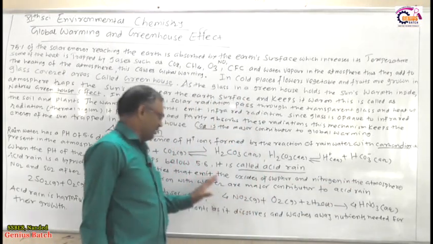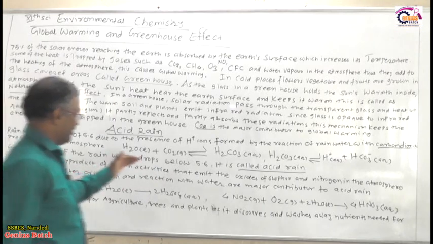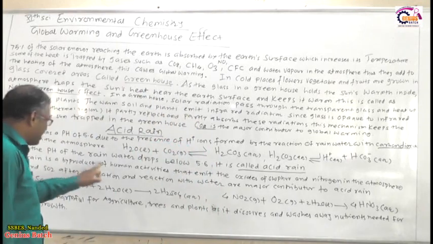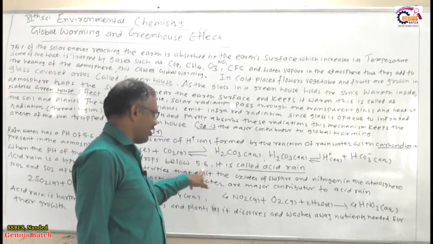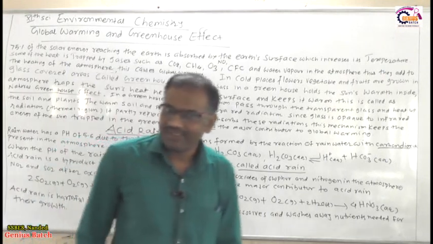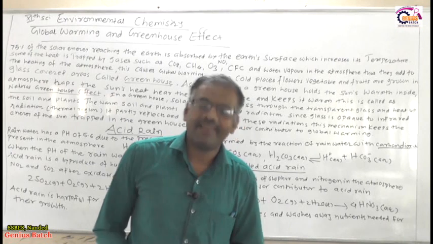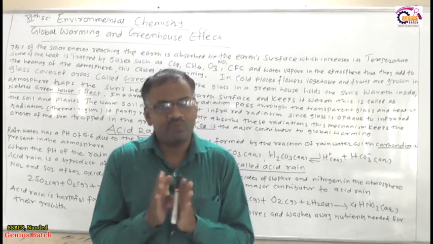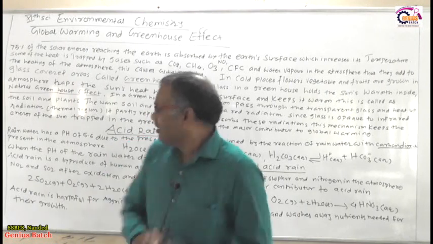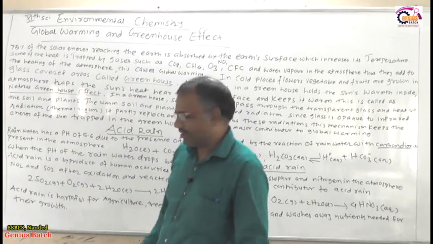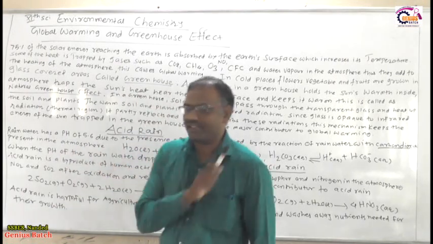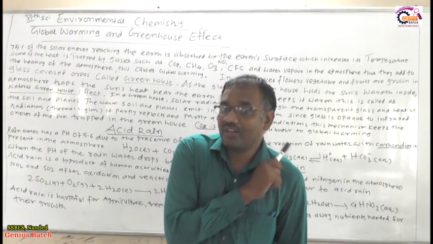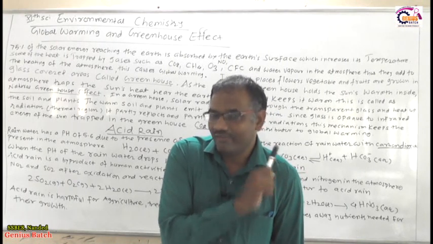So this reaction indicates that acid rain takes place. But what happens when the pH of the rainwater drops below 5.6? Then it is acid rain. As I told you, this rainwater has a pH of 5.6, and it is called acid rain when acid is produced after the rainy season.